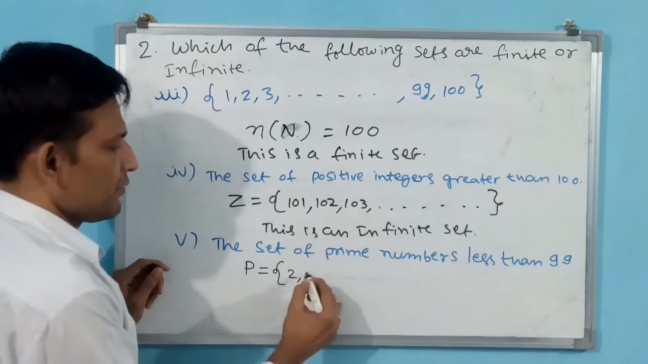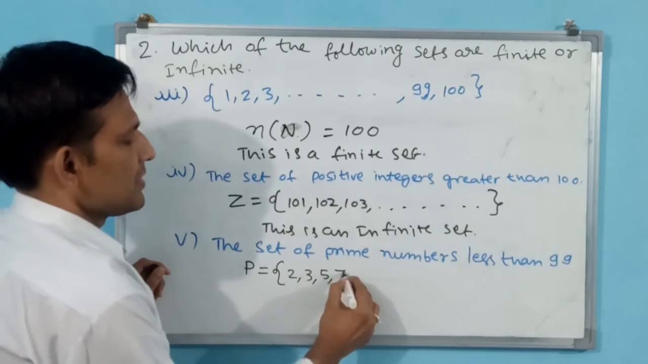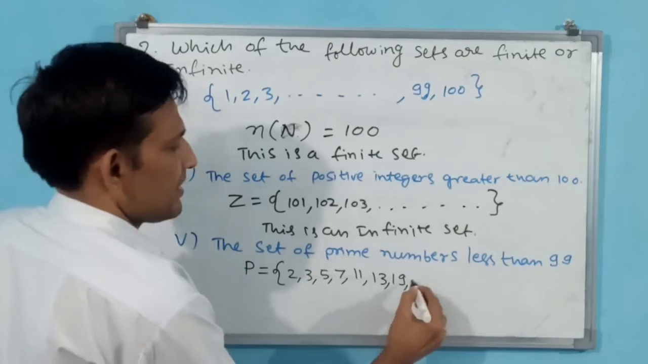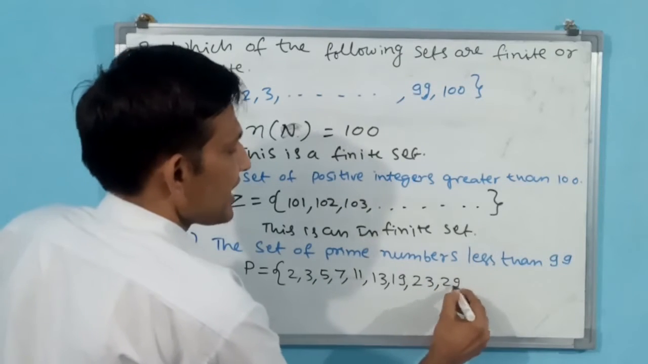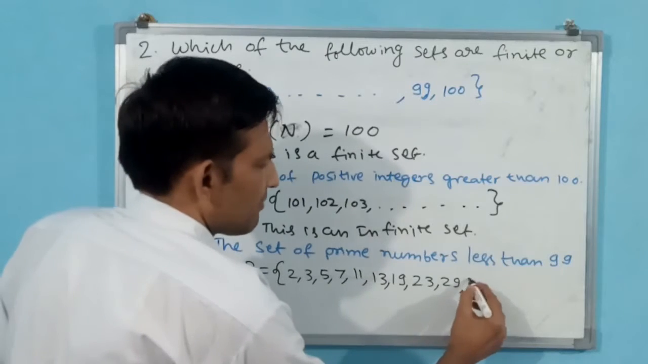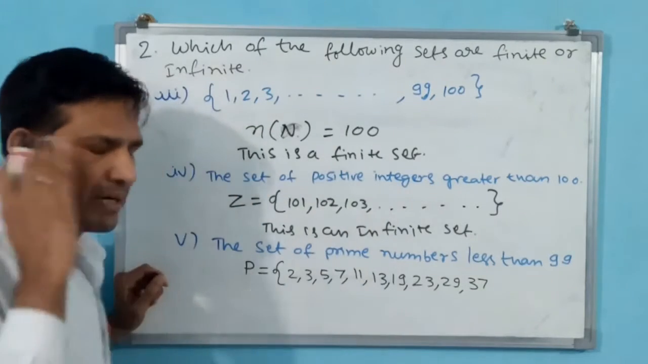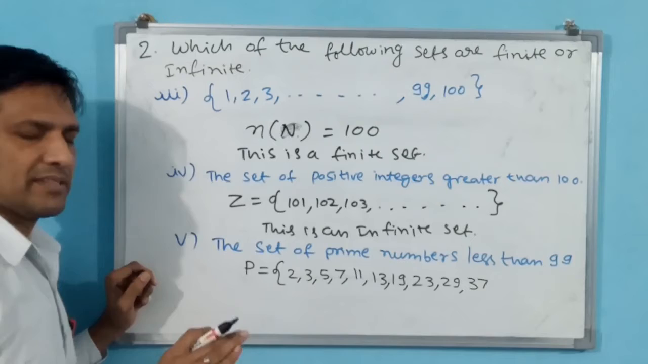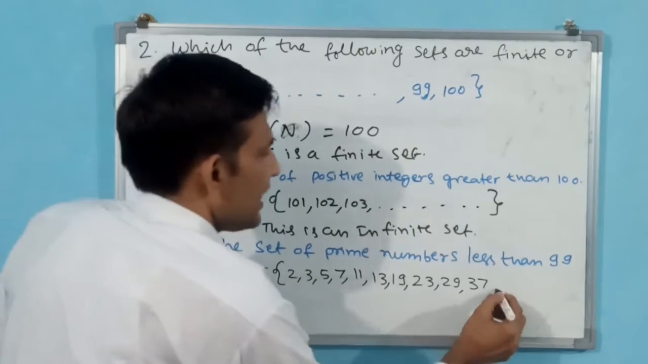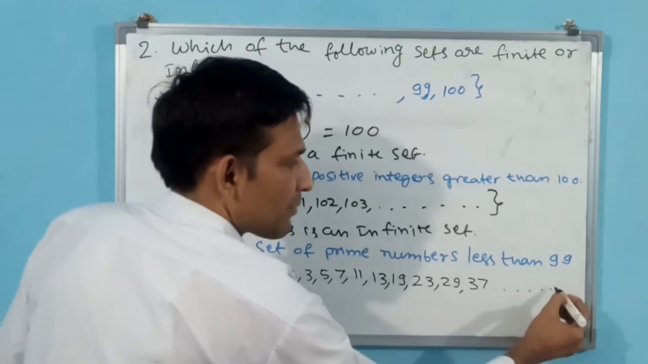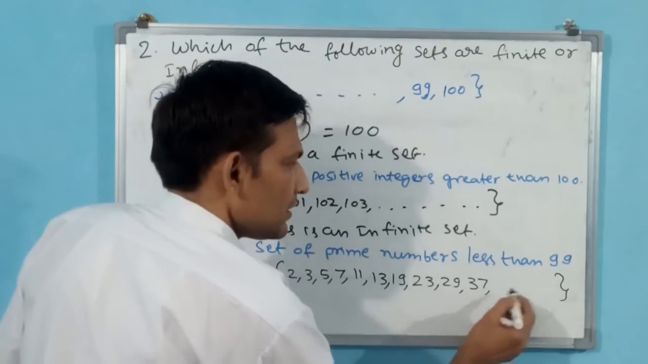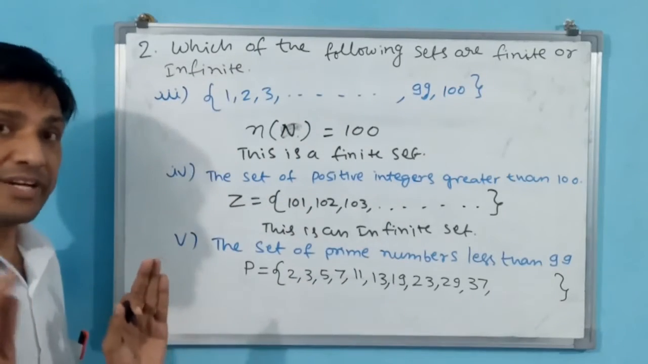Prime numbers start from 2, 3, 5, 7, 11, 13, 19, 23, 29, I think 37, but not sure. 36 is there, 38 is there, but 37 is a prime number. Okay, like that are there, but up to 99 limited numbers will be coming.